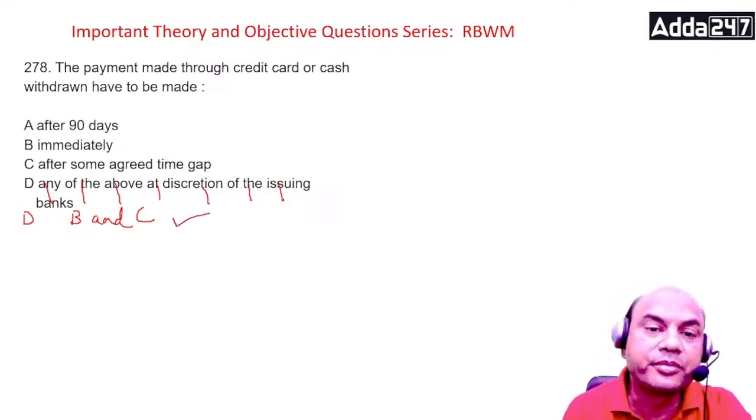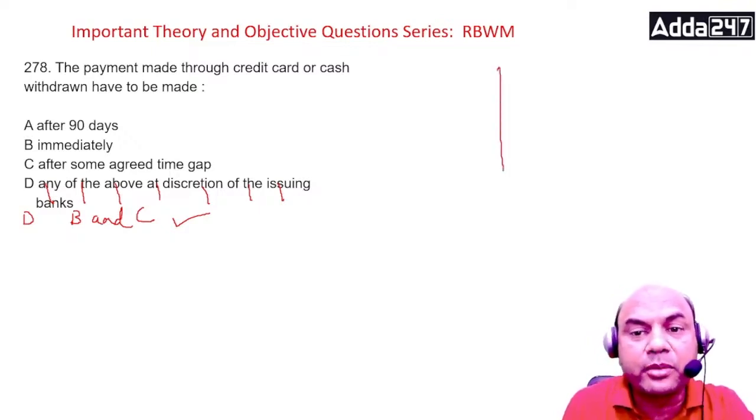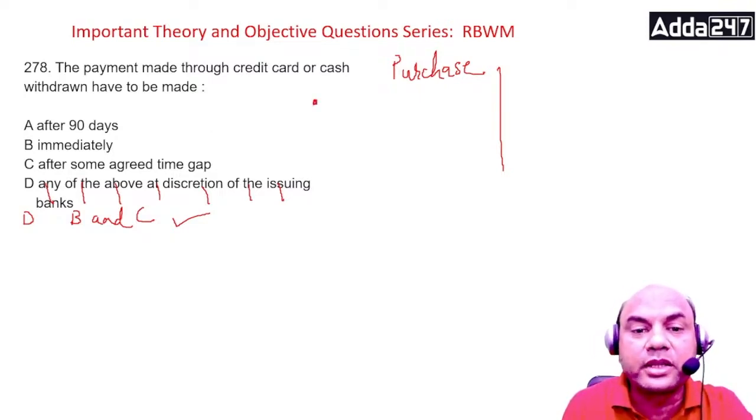Why D? Look at this. There are two things in the credit card, everyone pay attention. Whenever you make a purchase, then you get a free credit period. Suppose I make the purchase on, let's say, 10th of March, and my billing cycle is 5th of every month.